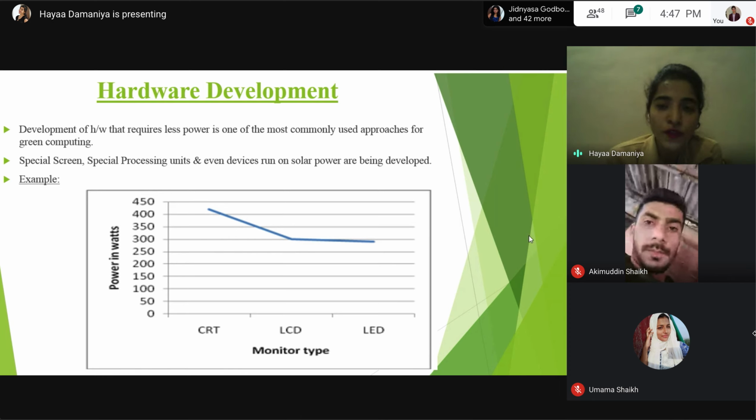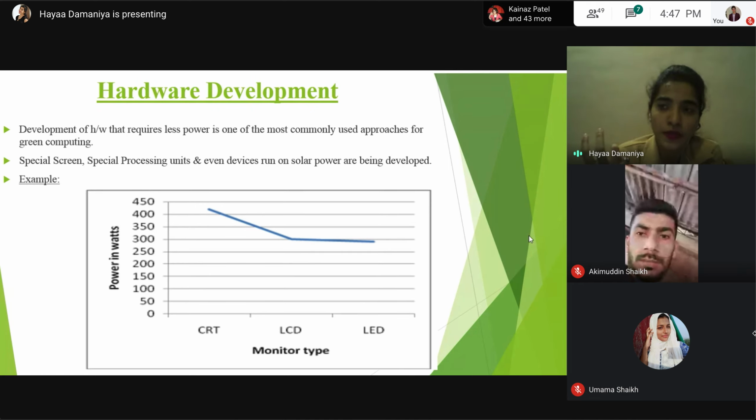So engineers everywhere are focusing on designing new hardware systems that actually consume less power. Special screens, special processing units, and even devices that run on solar power are being developed.